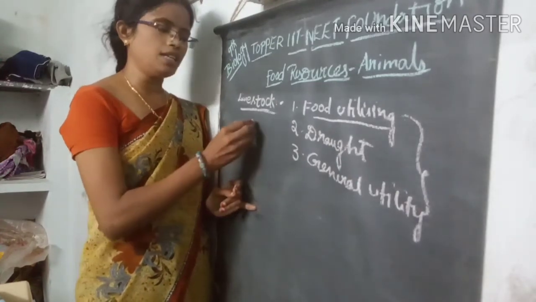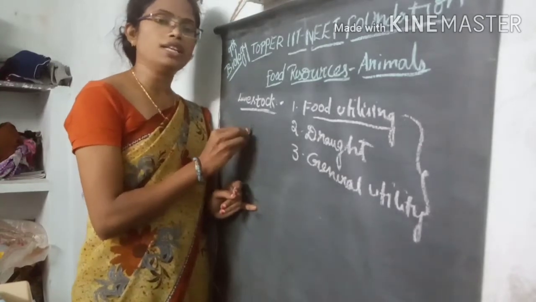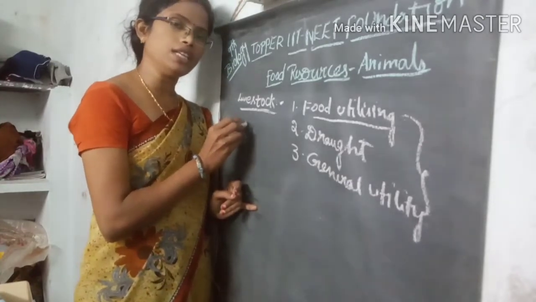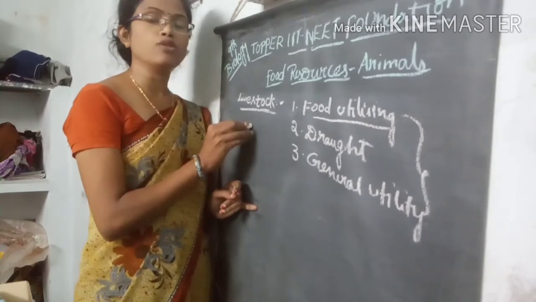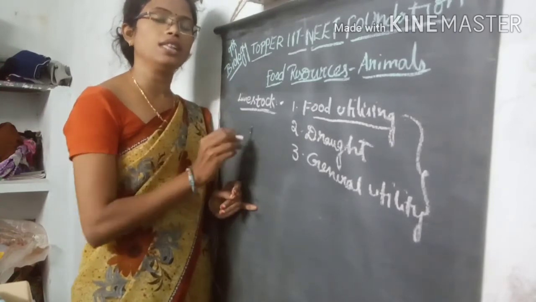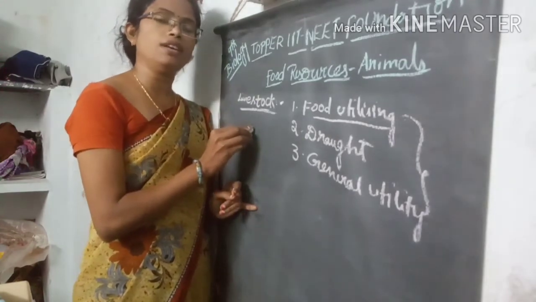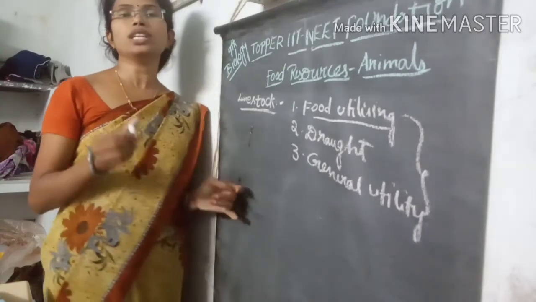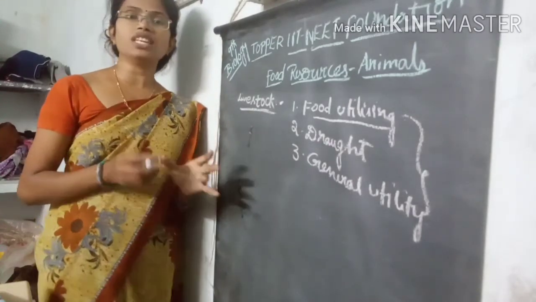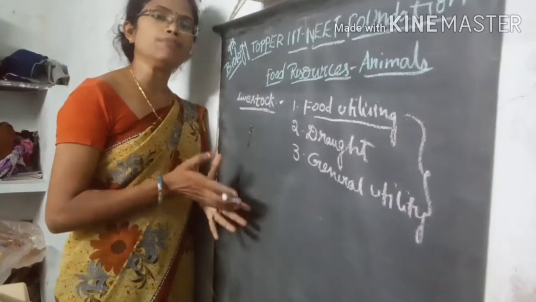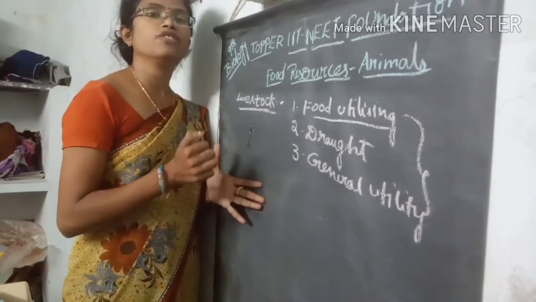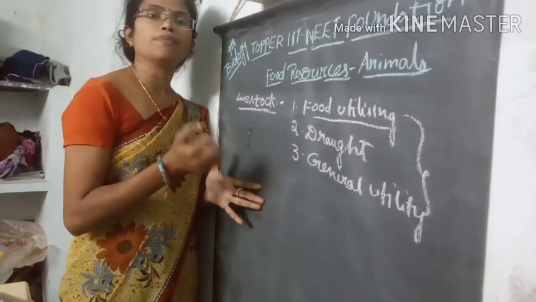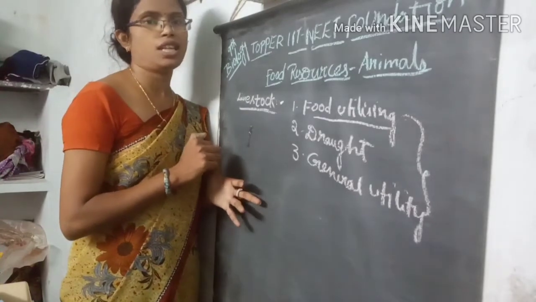It contains different proteins, vitamins, and useful fats, so it is very important nutritionally. For milk yielding, we grow cows and buffaloes in our surrounding areas.